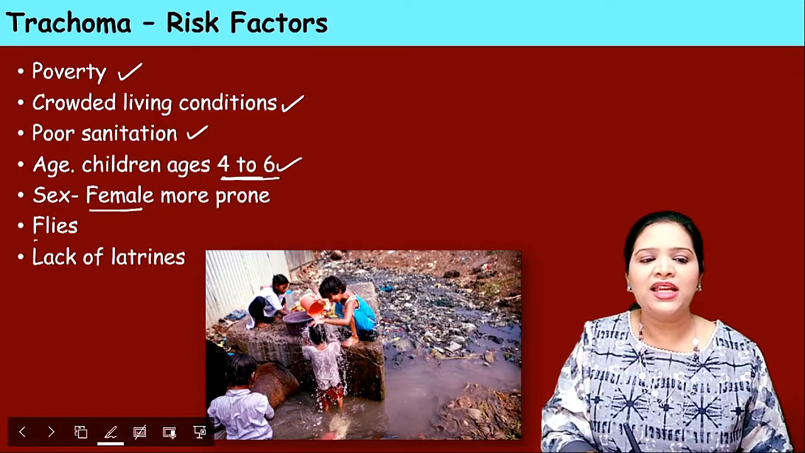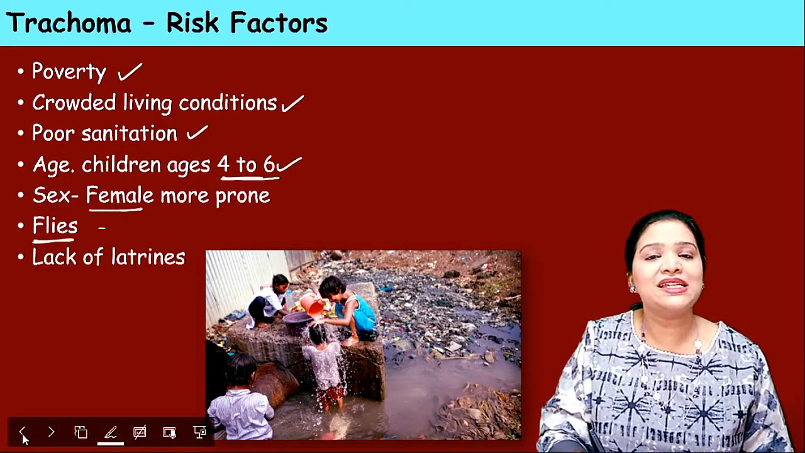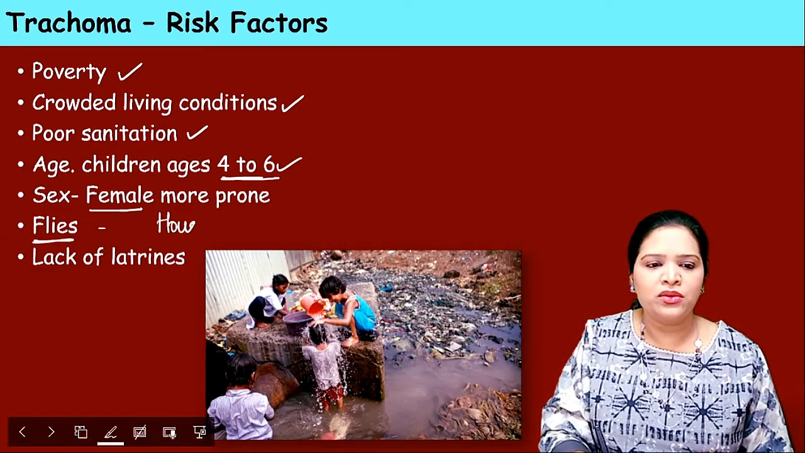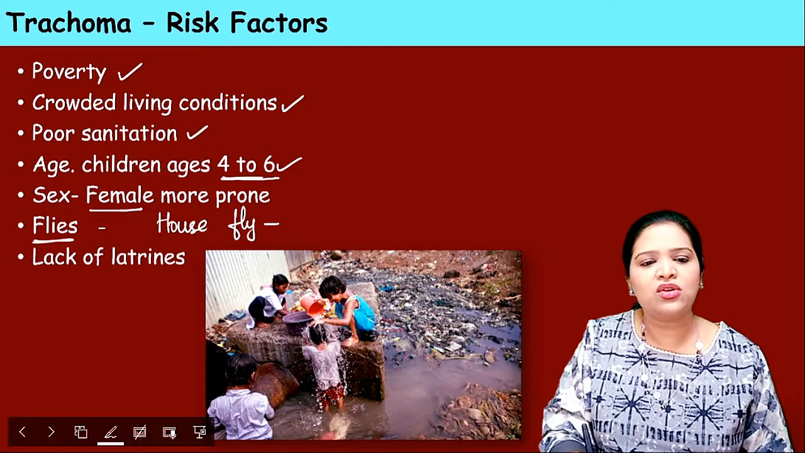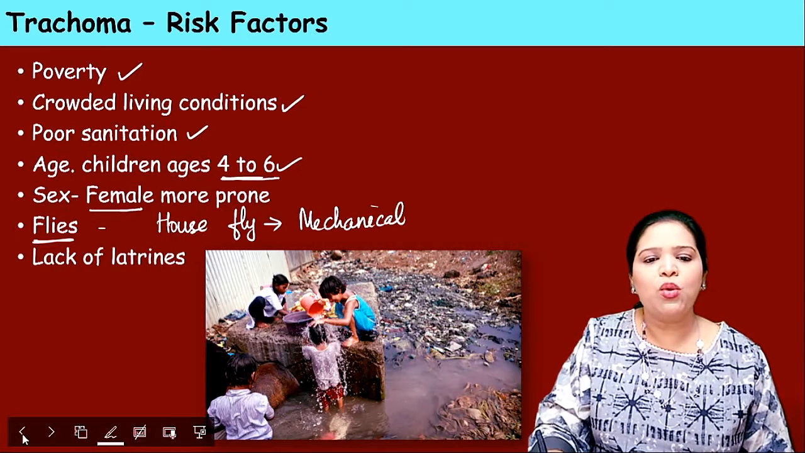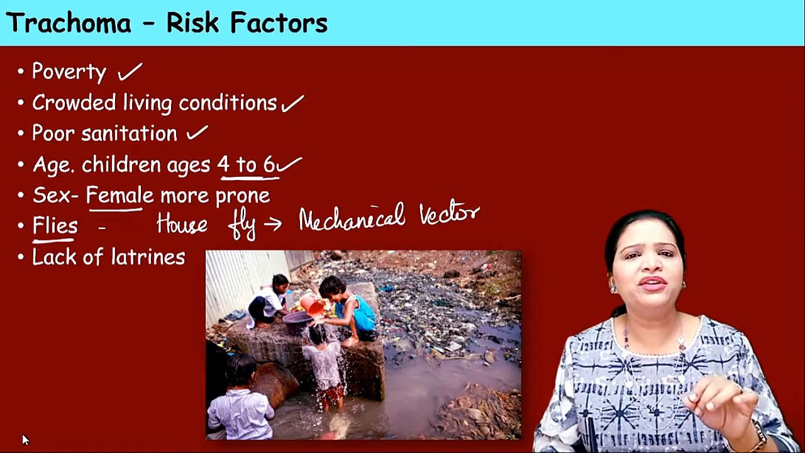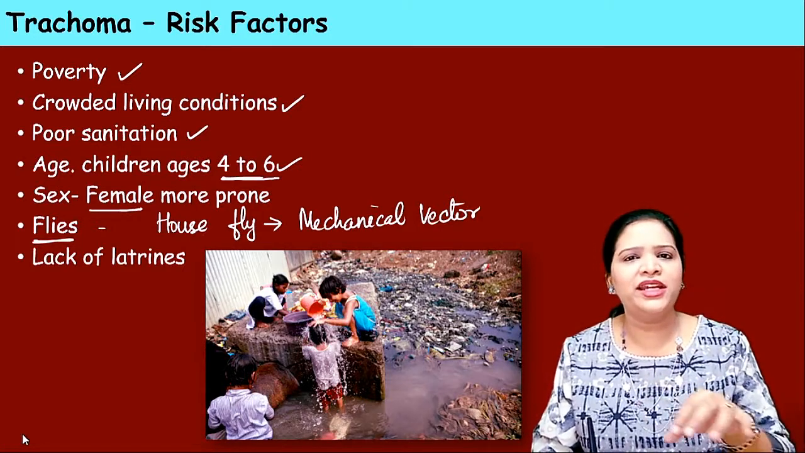Females are also affected, and the major source of transmission is through flies. Here the housefly is the route of transmission, and this is called a mechanical vector. So what is a mechanical vector? The housefly sits on different objects or in the toilet in such regions.